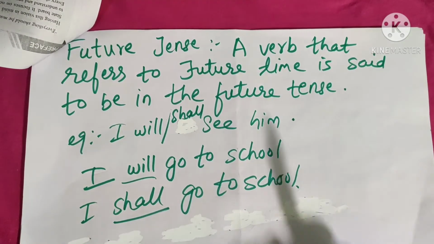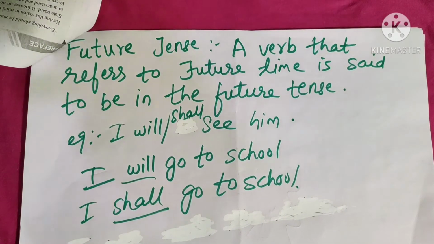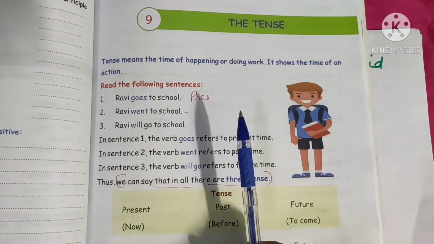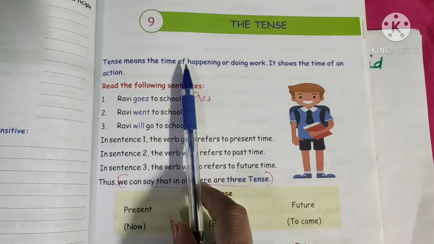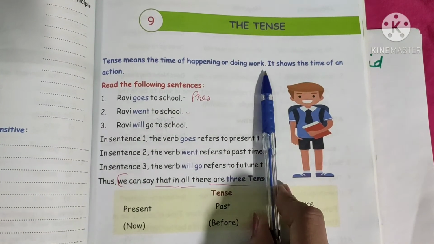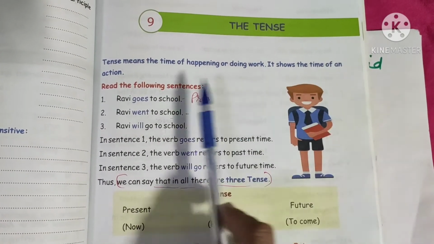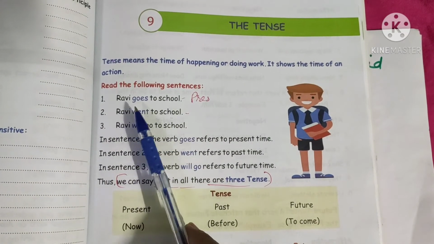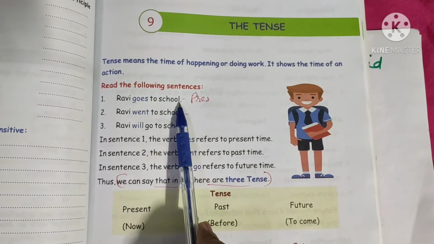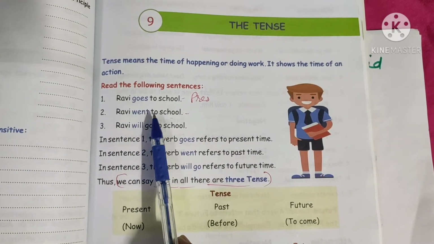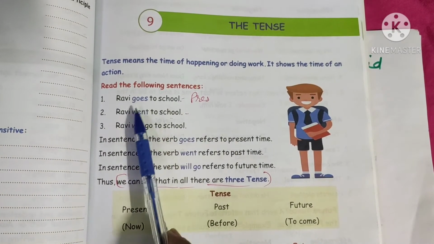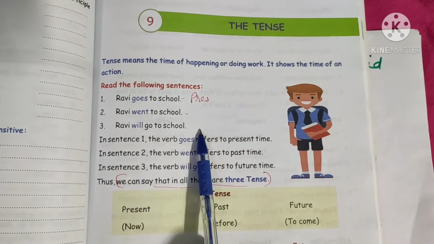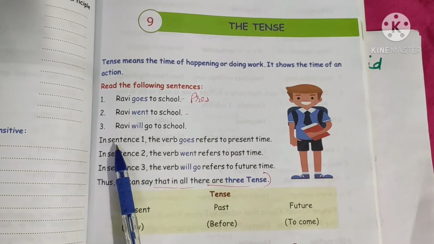So same way, next in the book it is given. See, I will refer to the book also. So what is given, the tense, we will just revise: tense means the time of happening or doing work. It shows the time of an action. Now here the same examples are given, like Ravi goes to school. So this is the present tense. Ravi went to school. So this is past tense. Ravi will go to school. So this is our future tense.